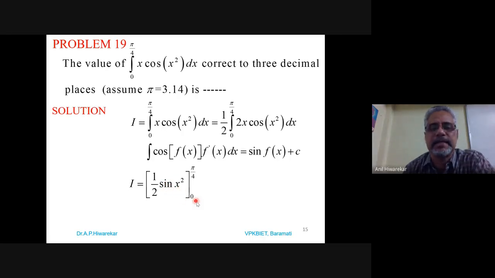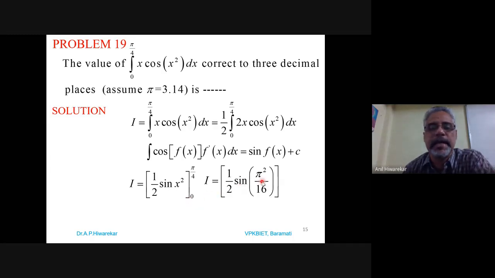Obviously, when we apply x at 0, we are getting value 0. And for the upper limit, you have to calculate. So for the lower limit, this term will be 0. So it is 1 by 2 sine of x, which is pi by 4. X square means pi square by 16. So 1 by 2 sine of pi square by 16.